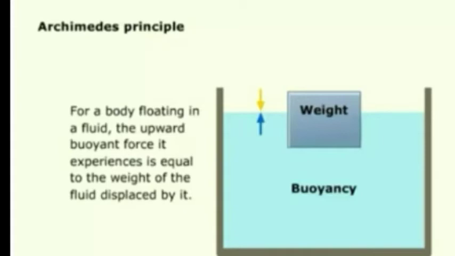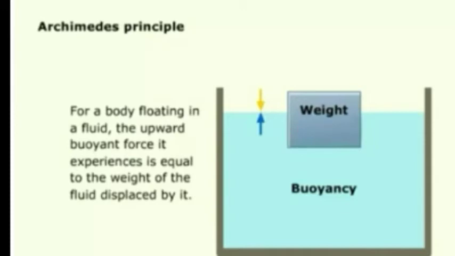And second is the weight of the object, which acts vertically downwards. The buoyant force has a tendency to move the object up, and this force is equal to the weight of the liquid displaced by the immersed part of the object. This is the immersed part of the object.